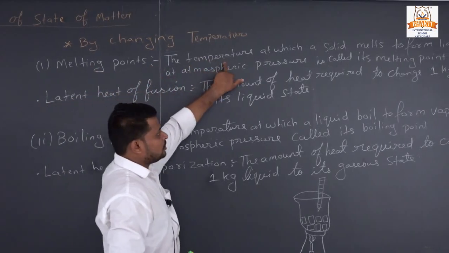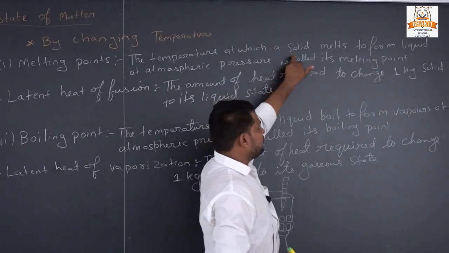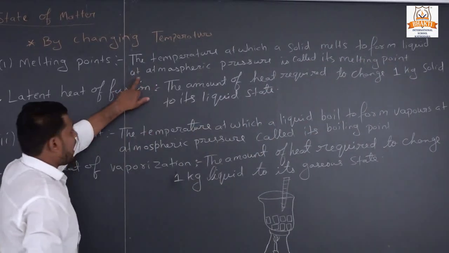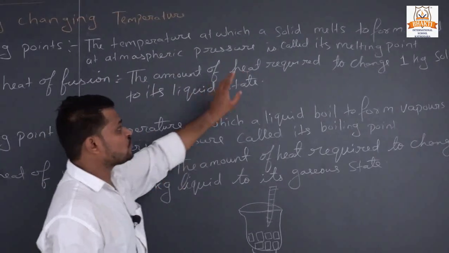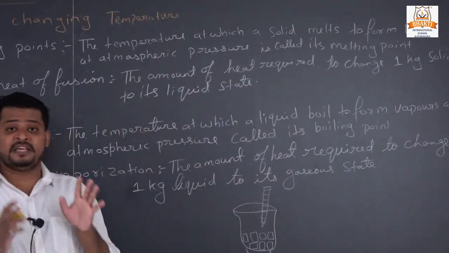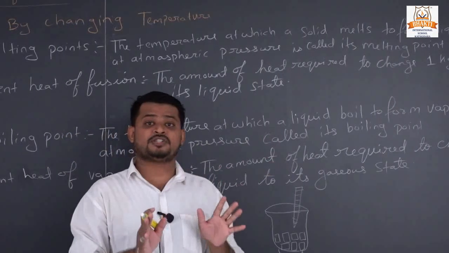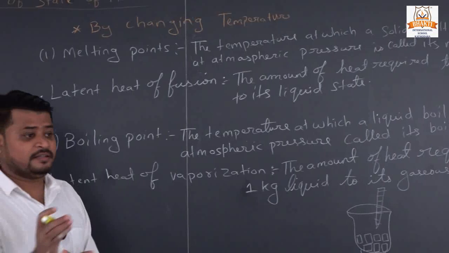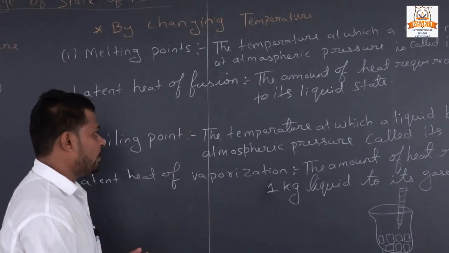The temperature at which a solid melts to form liquid at atmospheric pressure is called its melting point.